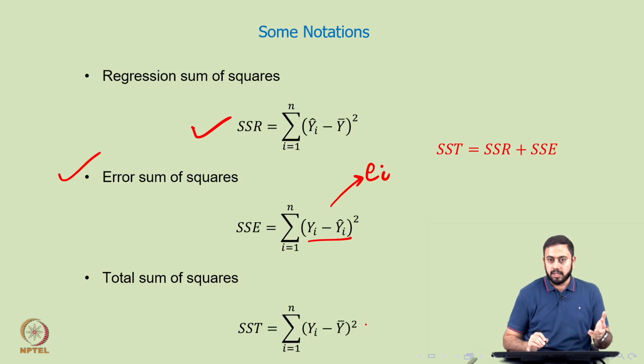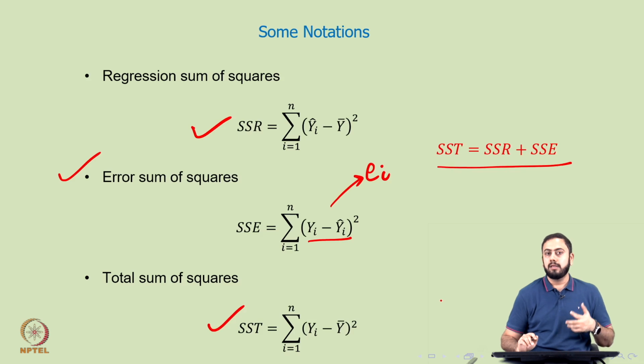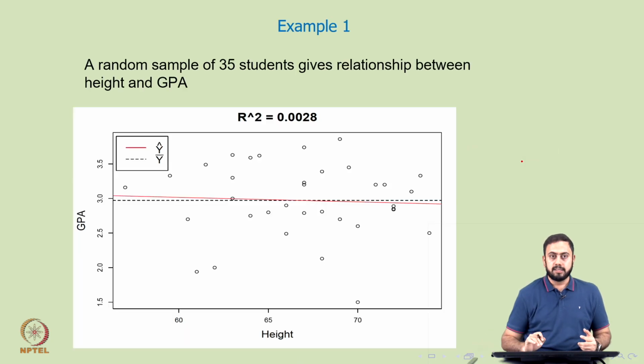And lastly, the one that you saw on the left hand side of the last equation is called SST, or total sum of squares. And you have a very nice little equation here: the total sum of squares should equal the regression sum of squares plus the error sum of squares. So SST should always equal SSR plus SSE, and the main idea is that the cross product term can be shown to be 0. Alright, so we will look at some examples now.